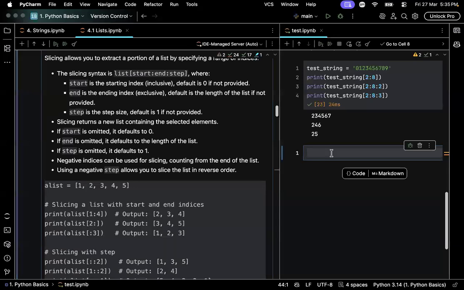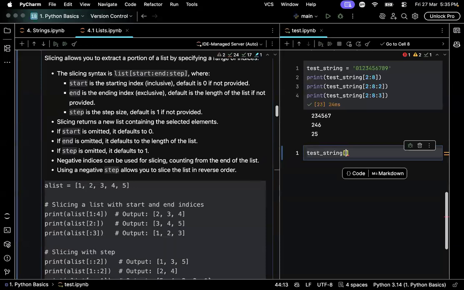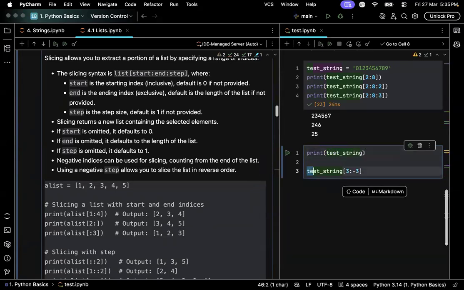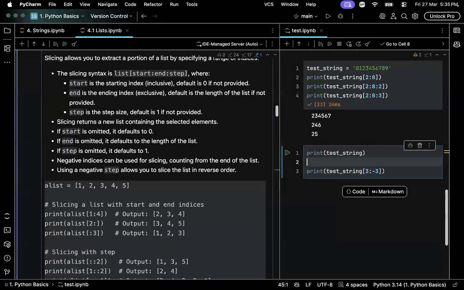And now here is another tricky part. During slicing, you just mentioned positive indexes, right? You might ask, can I use a negative index for slicing? Yes, you can absolutely do this. And when you try to mix up positive and negative indexes, print text string. This is how you should interpret this.